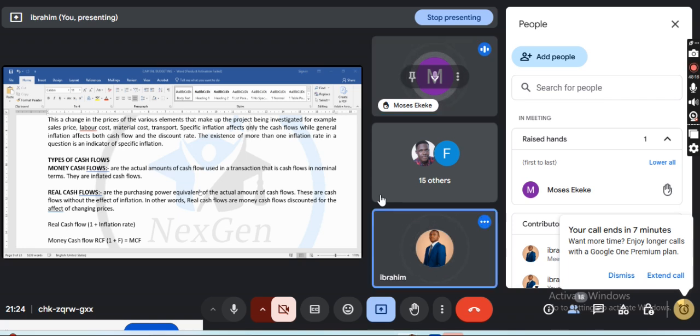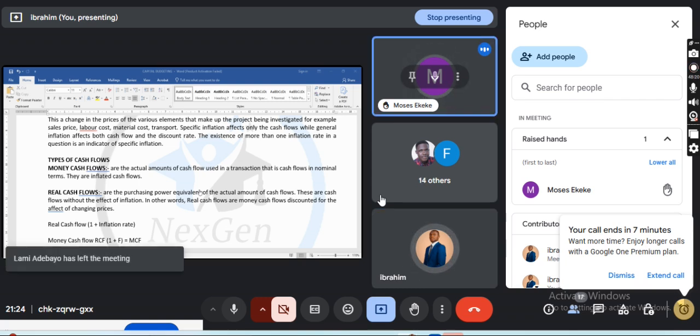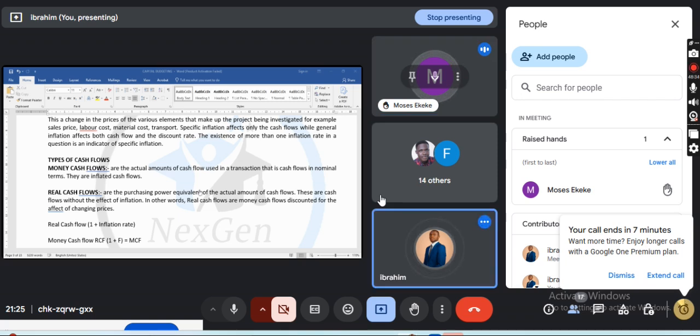Both sales, both your variable cost, both your material is 2%. So you can quickly say, this is general. But when it is specific, you have different inflation rates. They give you 2 for sales, they give you 3 for material, they give you 4 for this.